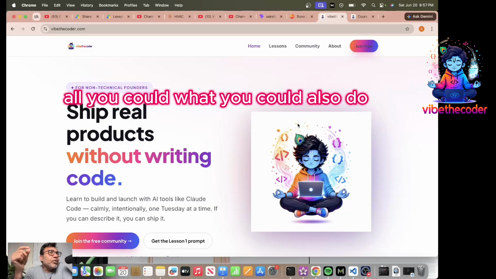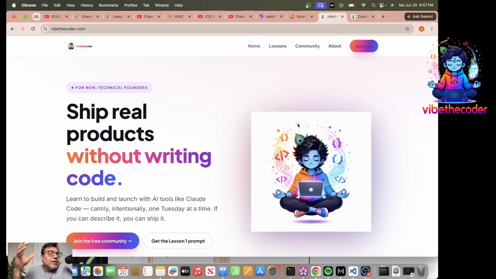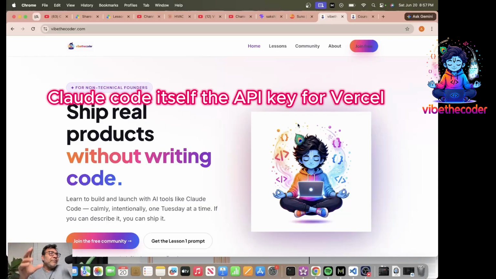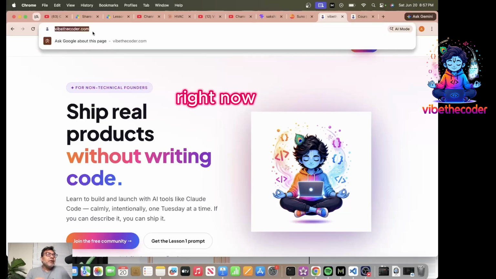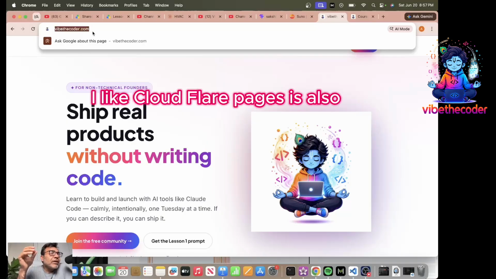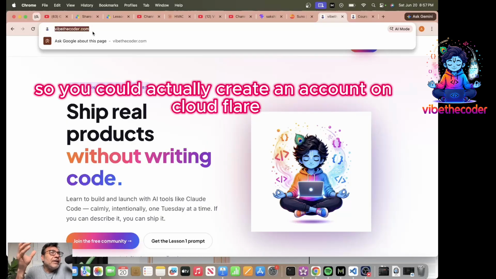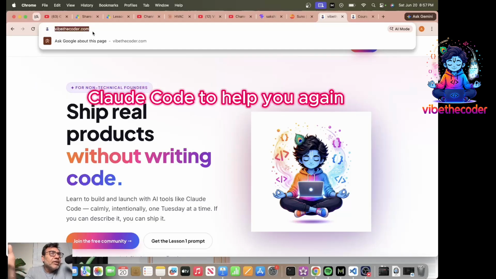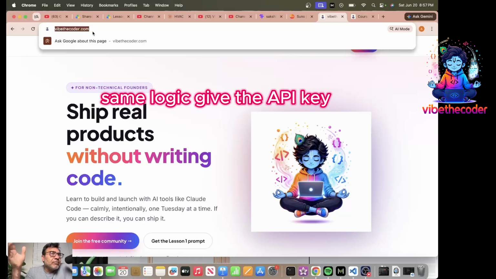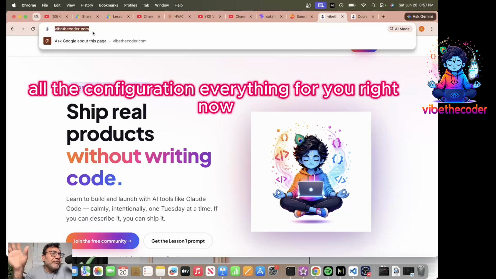Or what you could also do is create a free account on Vercel and give Cloud Code itself the API key for Vercel, same logic, same everything. It will directly push it to Vercel so you can preview the site, right? Now, third thing you could do is Cloudflare Pages, I'm a big fan of that. So you could create an account on Cloudflare Pages, ask Cloud Code to help you. Again, same logic, give the API key. It will do all the configuration, everything for you, right?